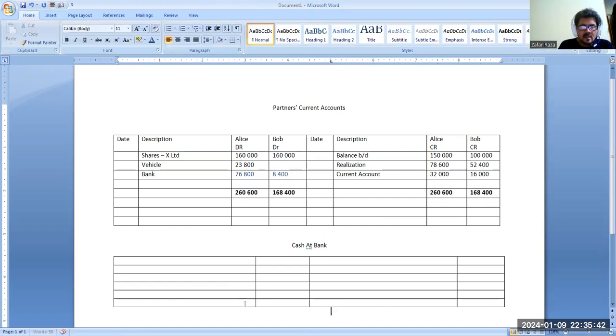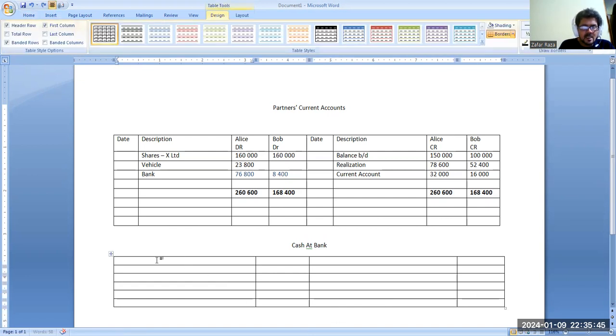Now, see, opening balance of cash b/d was 27,000. 100,000 we received from X Limited as purchase consideration. And we paid trade payables 41,800.